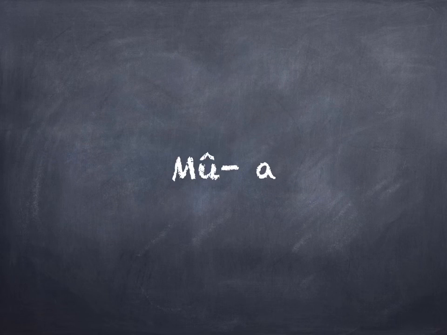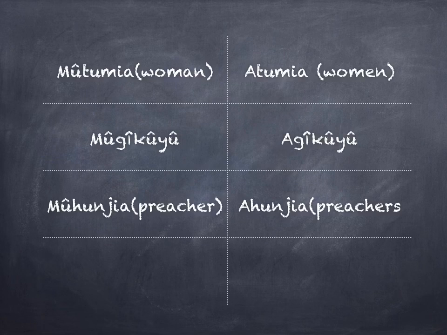Our next focus will be on the noun class with the prefix mo for singular and a for plural. Here are the examples. A single woman is referred to as mutumia, while many are referred to as atumia.